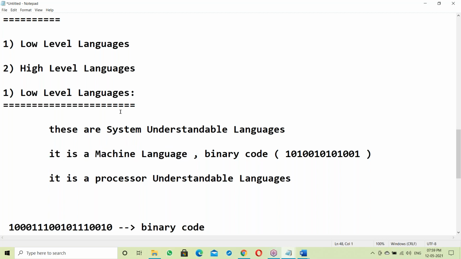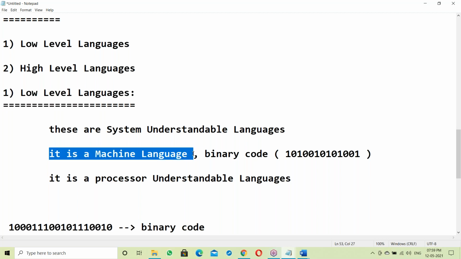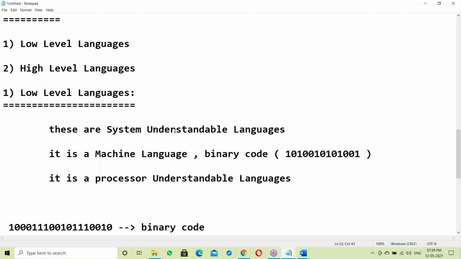So these are low level languages. It's a machine language, a low level language. It's system understandable language in the form of binary codes. The second one is high level languages.